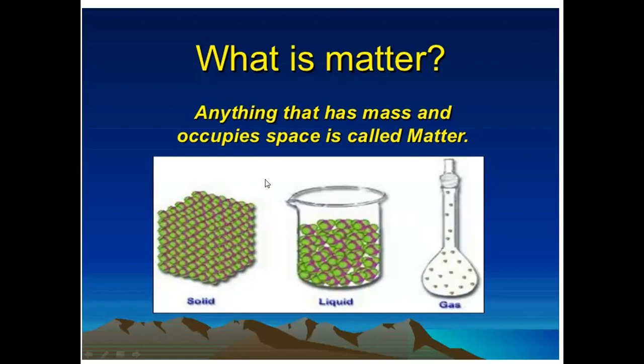So if you find anything that is occupying some space, even if larger or small, and it has some mass, maybe a very minor mass, it may be 0.0001 something, and if it has mass and occupies space, that means this is called matter. So everything in your surroundings, including yourself, is called matter.